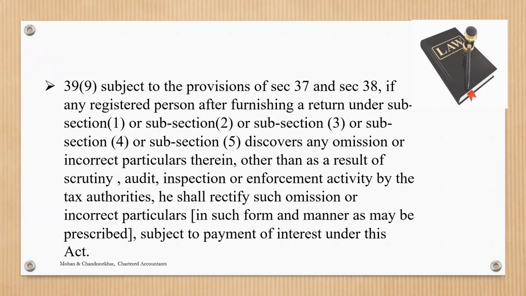So section 61 says you have to rectify within 30 days. In 30 days you have to give a reply and immediately the subsequent month you have to rectify. Whereas section 39 gives an option for you to rectify till September. So there is an anomaly there.